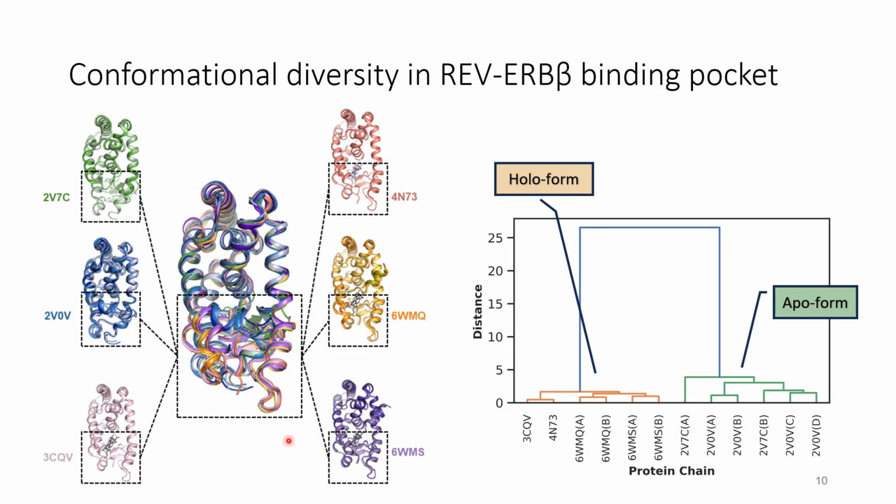We took all the structures available in the PDB for the REV-ERB beta ligand binding domain and clustered them, and what we could see was that the ligand bound or heme bound structures formed a cluster which was different from the apo form of the structure. We superimposed them, and then we could visually see that helix 11 had a different conformation in the apo state as compared to the bound state.